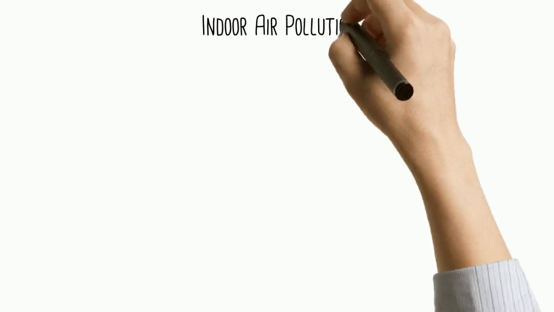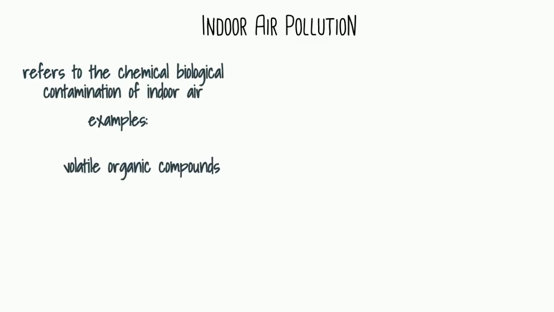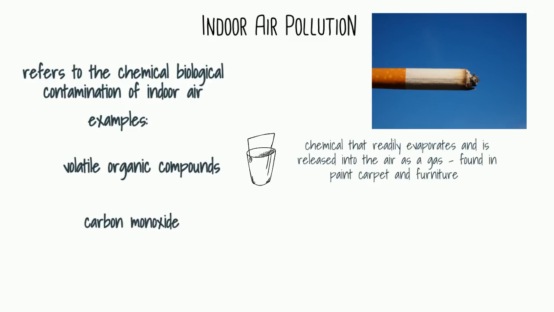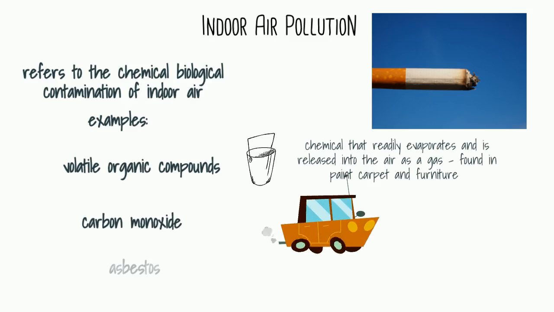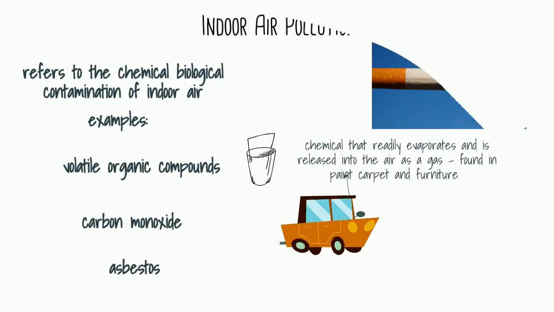Indoor air pollution refers to the chemical, biological, and physical contamination of indoor air. Some examples of indoor air pollution could be VOCs, also known as volatile organic compounds, i.e. cleaning solvents. There's also carbon monoxide, which comes from gas leaks, or asbestos, which comes from pipe insulation leaks.